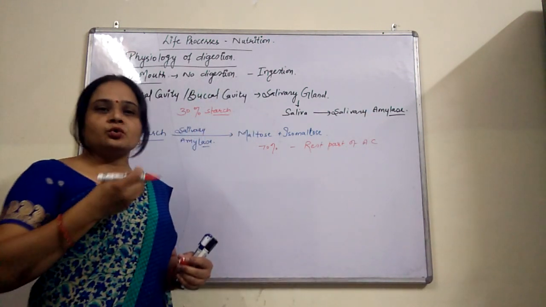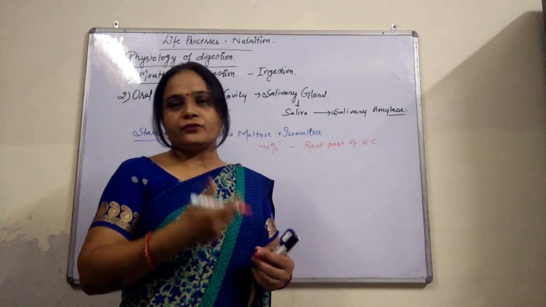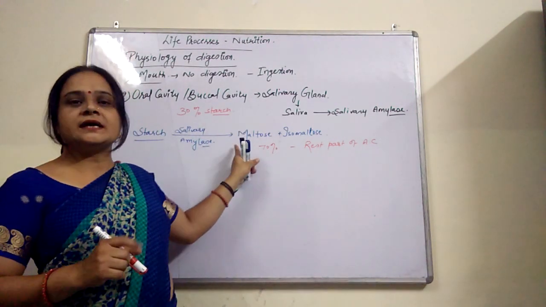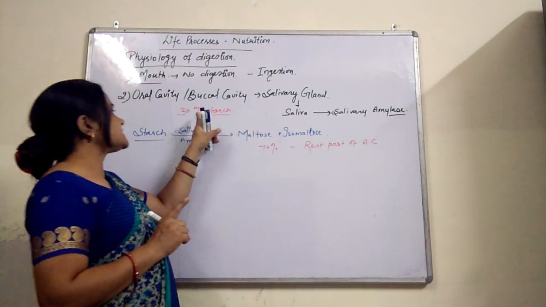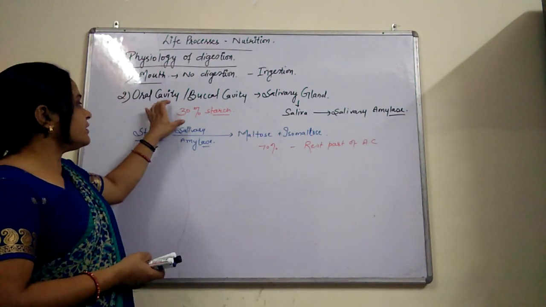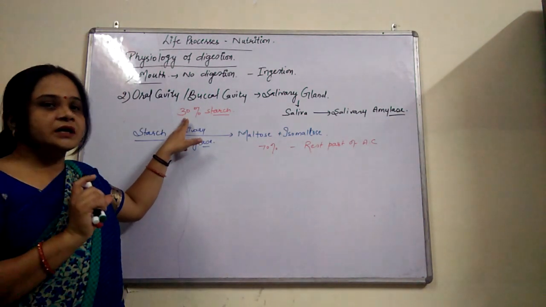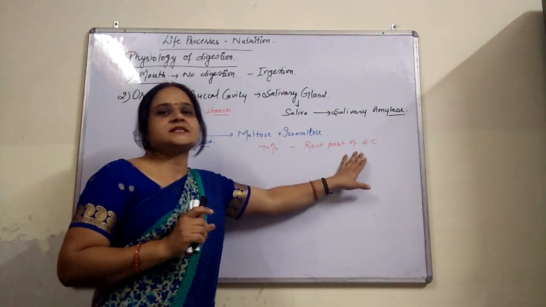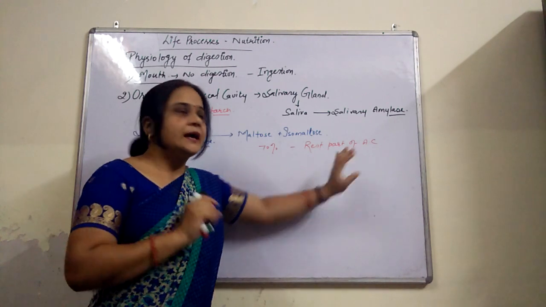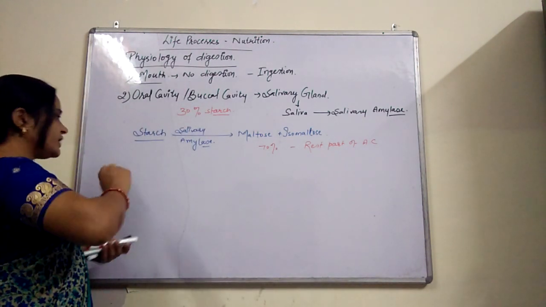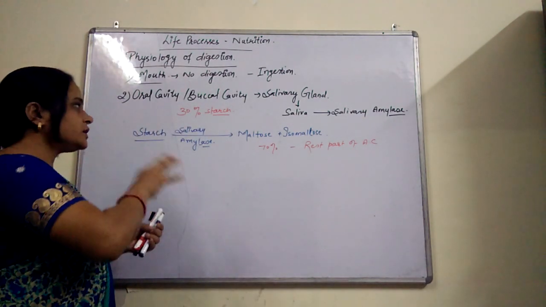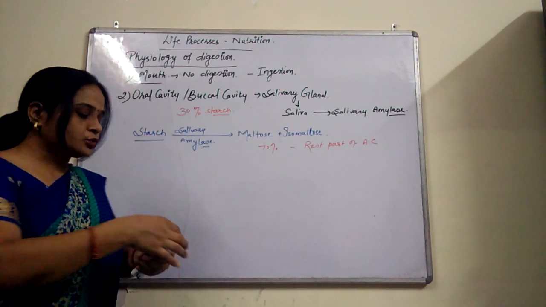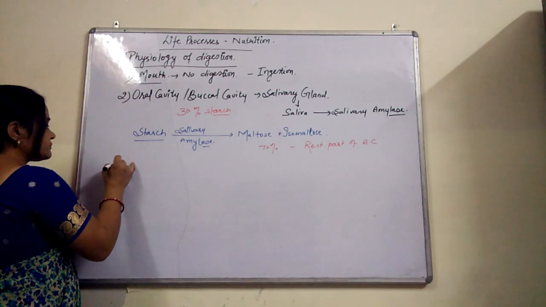Means when we chew the food, it gets mixed with this salivary amylase and undergoes digestion. So only 30% of the digestion takes place in this oral cavity, and 70% of the digestion always takes place in the rest of the alimentary canal. Now when the oral cavity has digested this 30% of the starch, the food is shifted to the esophagus.